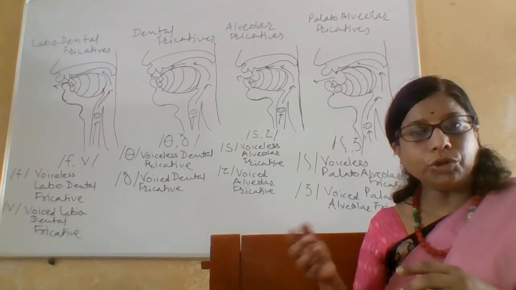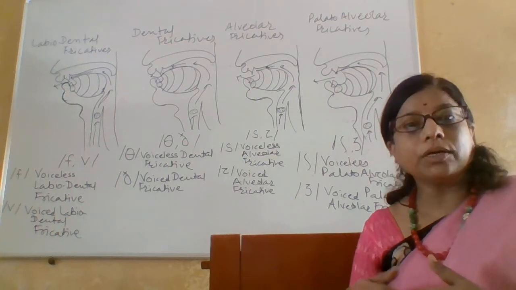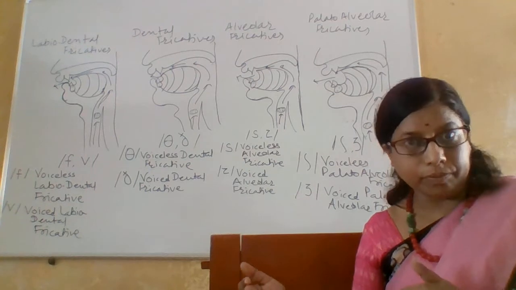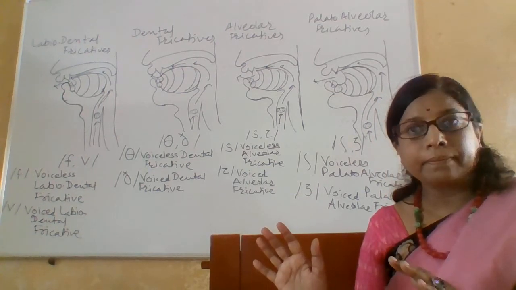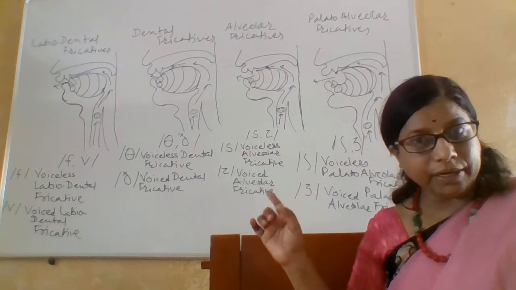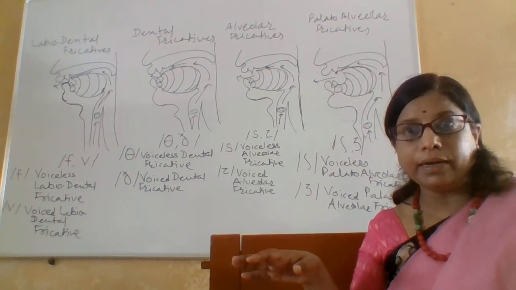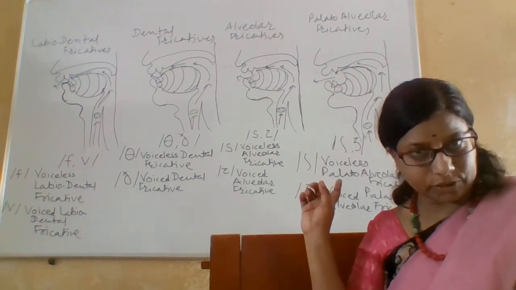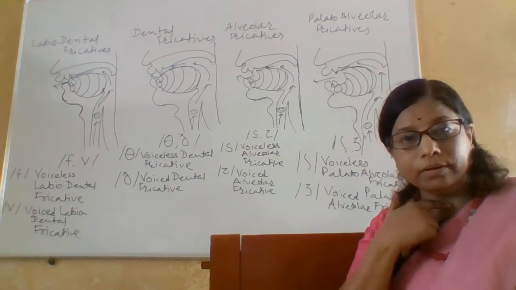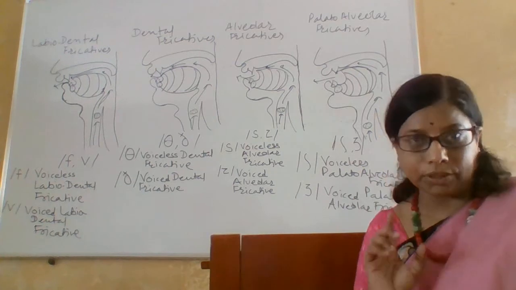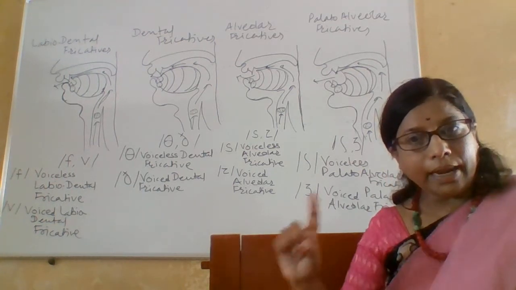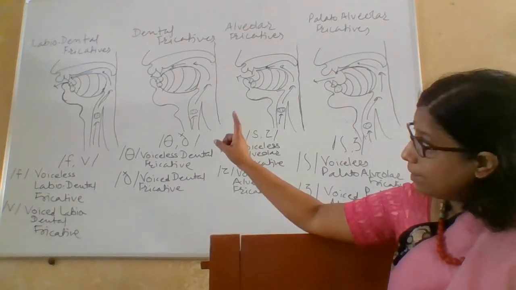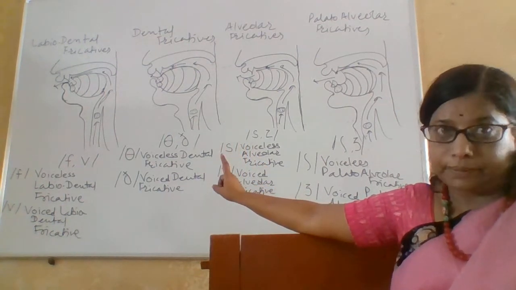You should always compare the production of one group of consonants to another group, right? Now these 9 fricatives are again divided into 5 groups. One group is not there, and in that group there is only one consonant, and the remaining 8 are divided into these 4 groups. So the first group is known as labiodental fricatives.